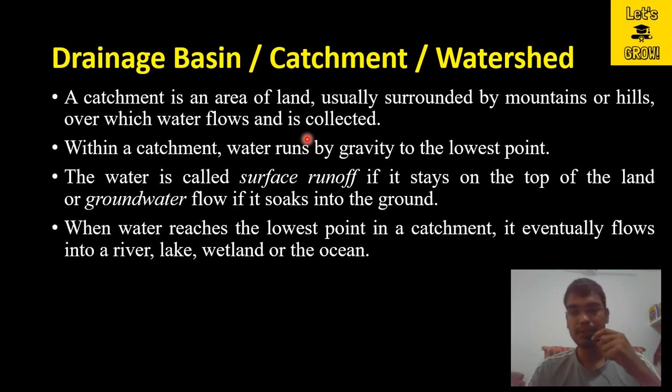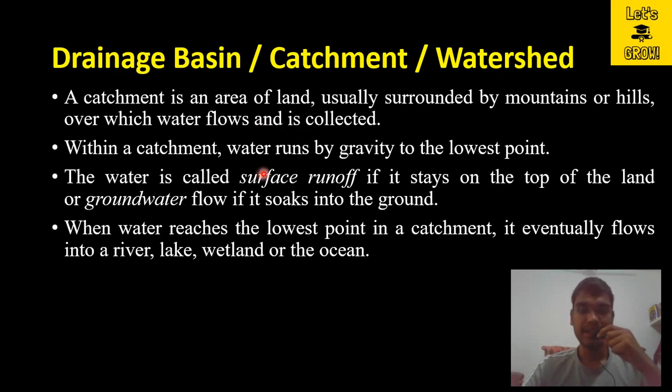And what is the property of a catchment? Whenever a precipitation event occurs over this catchment, the water will flow in the catchment and give the discharge at a particular point, that is known as the outlet.